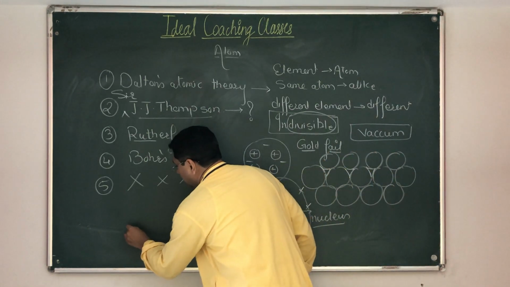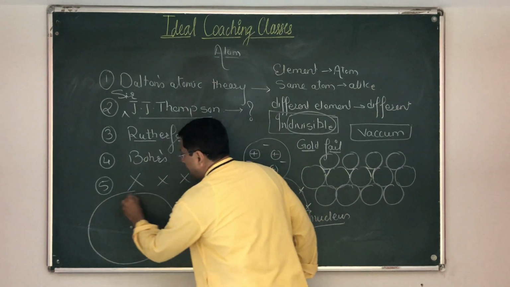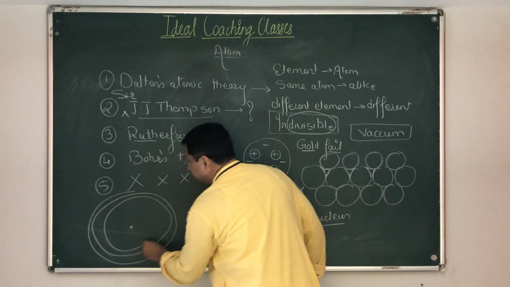This is the nucleus. The electron starts revolving and its energy starts decreasing.